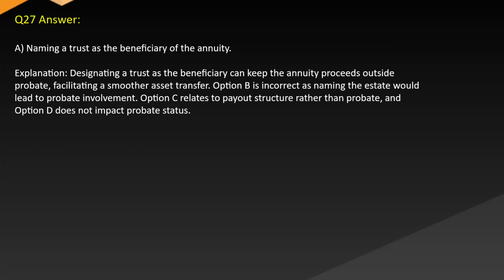Answer: A. Naming a trust as the beneficiary of the annuity. Explanation: designating a trust as the beneficiary can keep the annuity proceeds outside probate, facilitating a smoother asset transfer. Option B is incorrect as naming the estate would lead to probate involvement. Option C relates to payout structure rather than probate, and option D does not impact probate status.